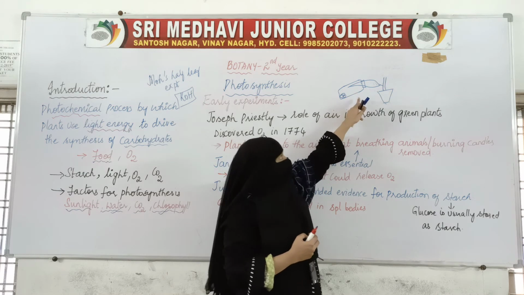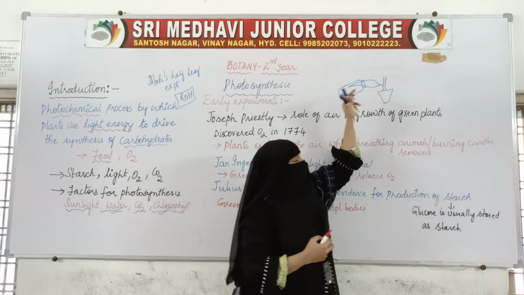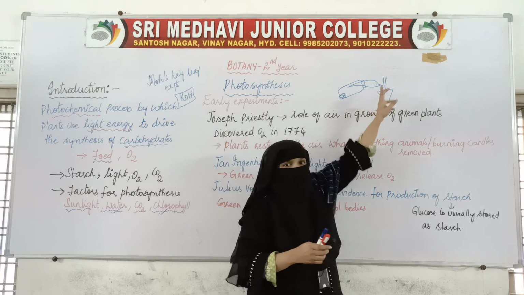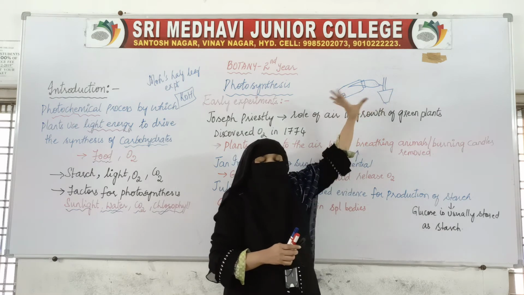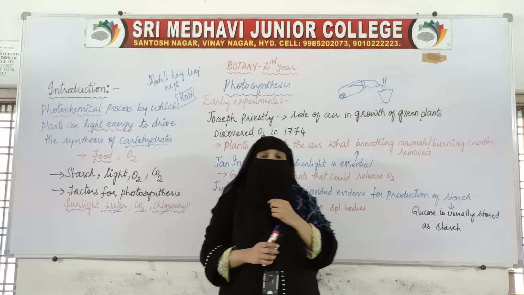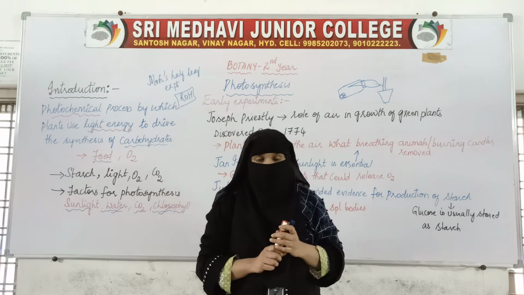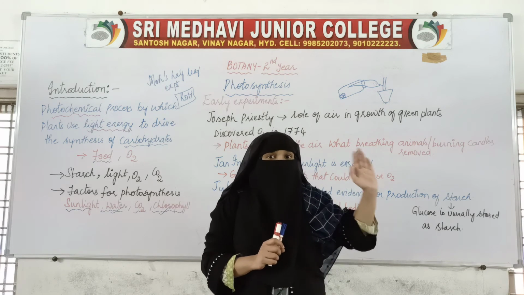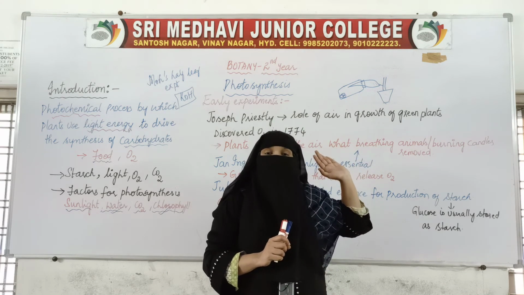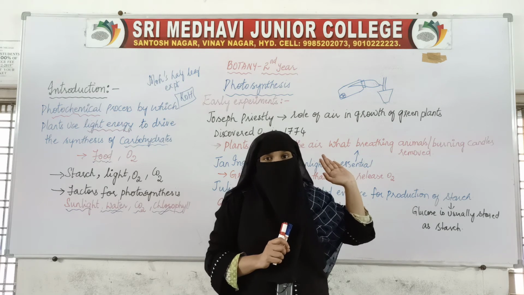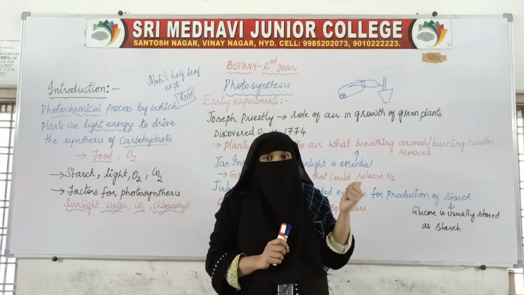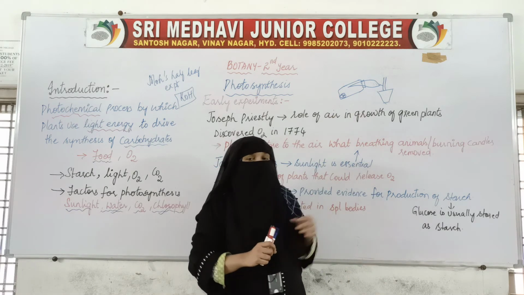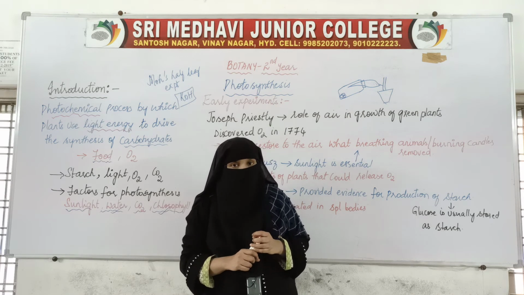So here, after inserting the leaf inside the bottle, half of the leaf inside the bottle and half still attached to the plant, this setup has been kept in sunlight for 3 to 4 hours. When this setup is kept in sunlight, it will start the process of photosynthesis. And to perform photosynthesis, it requires certain time. That is why we keep this setup in sunlight for 3 to 4 hours.